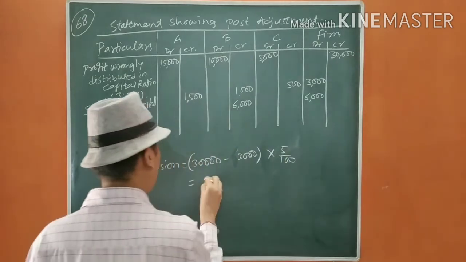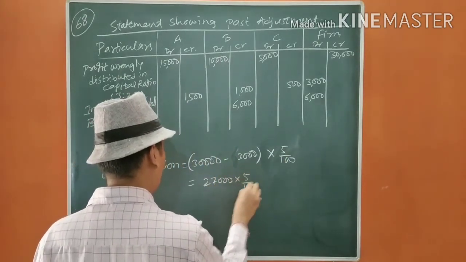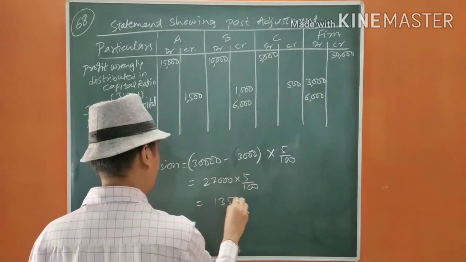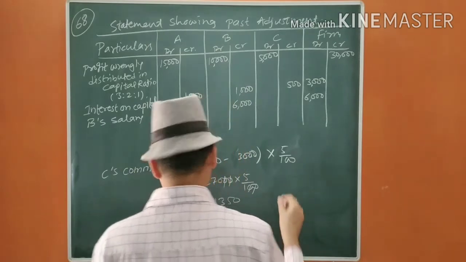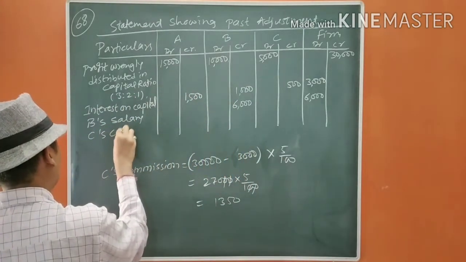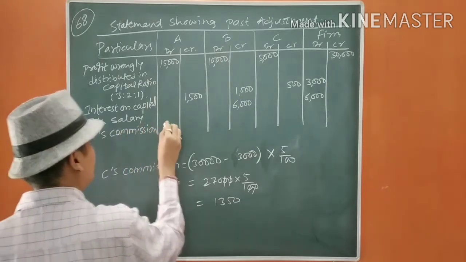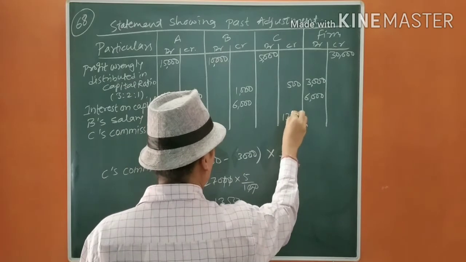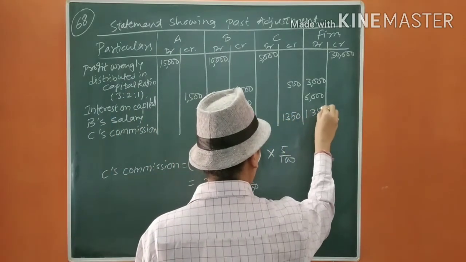So it will be 27,000 into 5%, 1,350. Okay, so C's commission is 1,350.